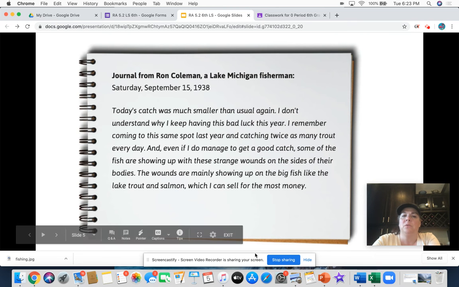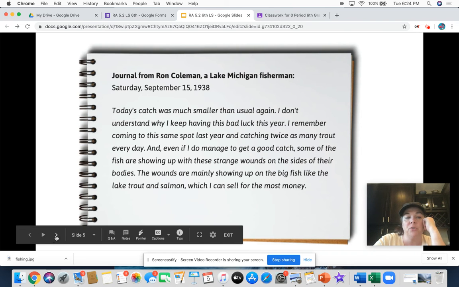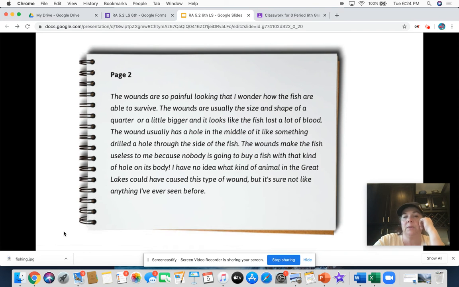Okay, so now we've got some questions. Number one, what's going on with the fish? Is the organism responding to another organism? I don't know. Is their environment changing? I don't know. I don't have enough information to even make a guess right now. All I know from Ron's journal is that the wounds are showing up on the bigger fish, and there's not very many of them. I don't know what's making the wounds, and I don't know what they look like. Let's see what happens on the next one.